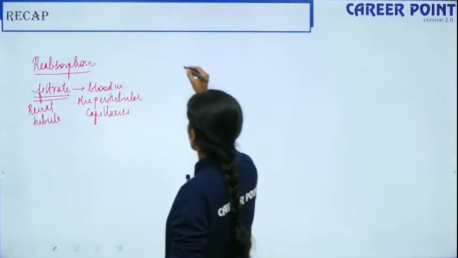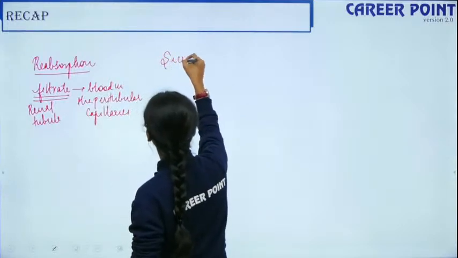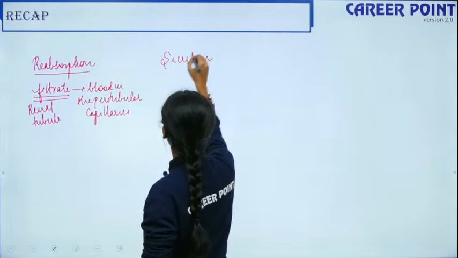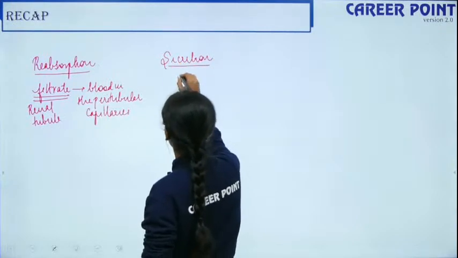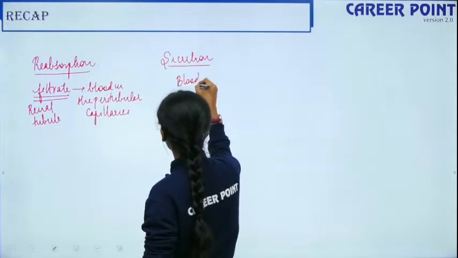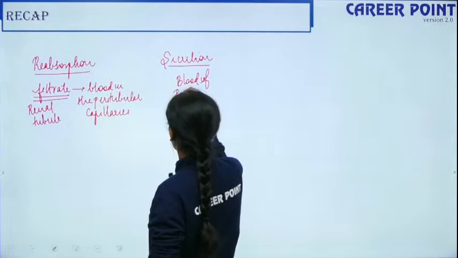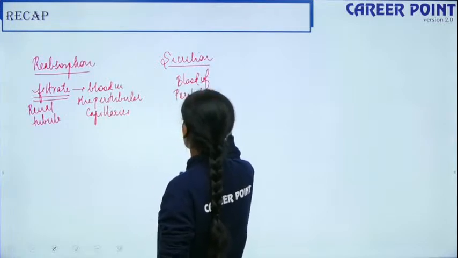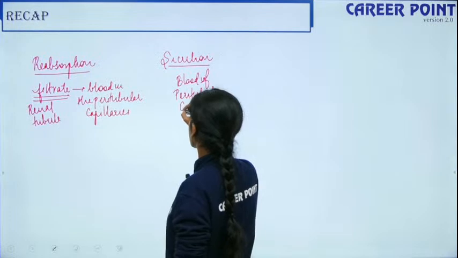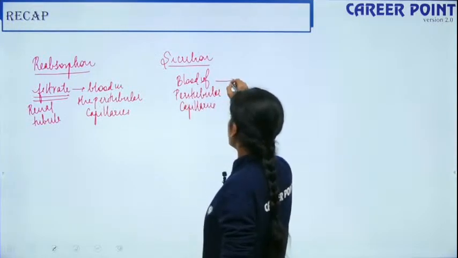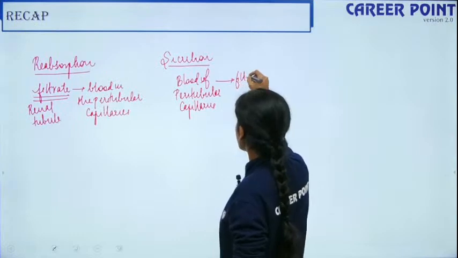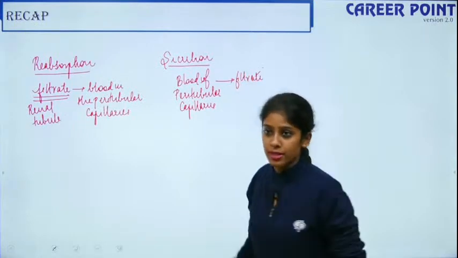The next one is secretion. So tubular secretion. So from where to where it is secreted? So from the blood of peritubular capillaries into the filtrate in the renal tubule, secretion happens, alright?